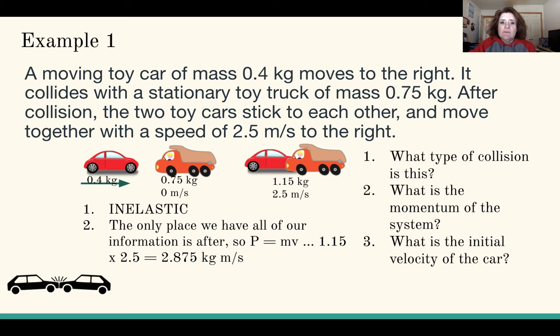Two, the only place we have all of our information to find p equals mv is after the collision: 1.15 times 2.5 is 2.875 kilogram meters per second. That has to be the momentum of the system. Then, setting up our algebra equation, velocity is momentum divided by mass. 2.875 divided by 0.4 gives the car an initial velocity of 7.1875 meters per second.